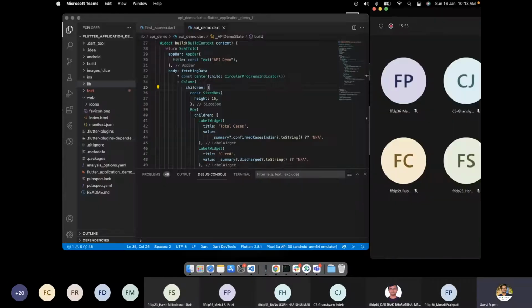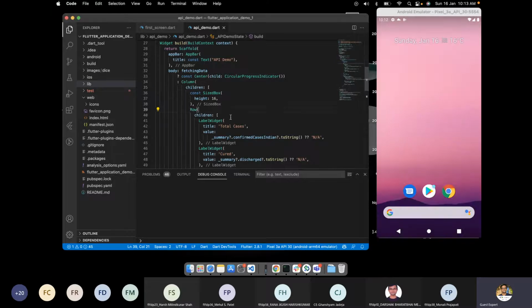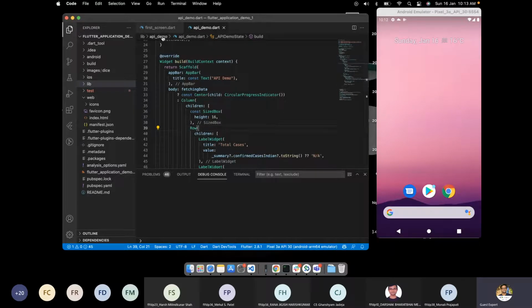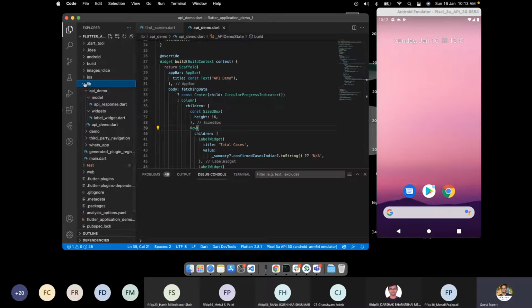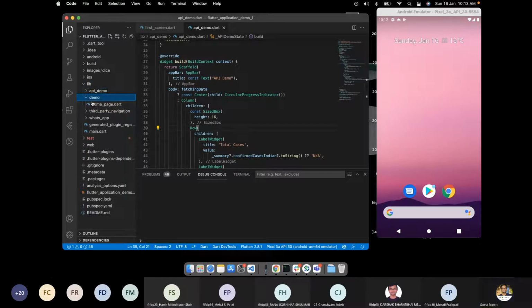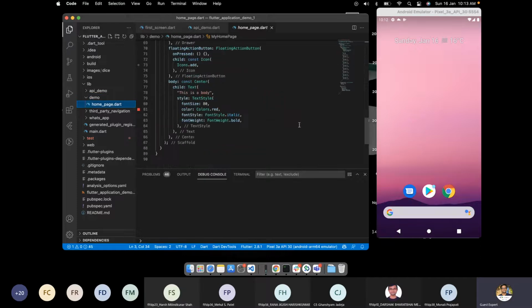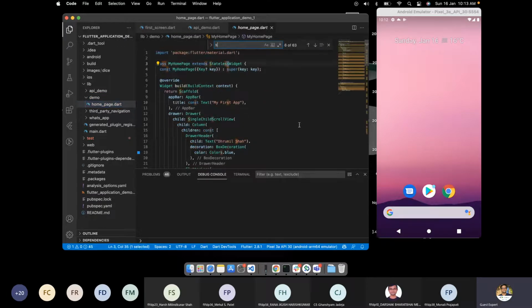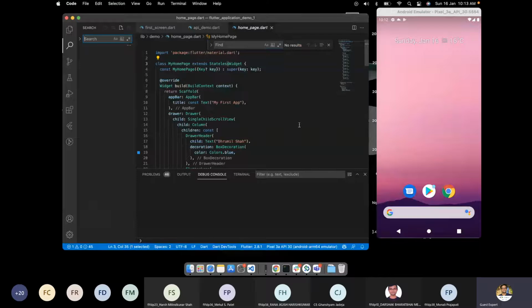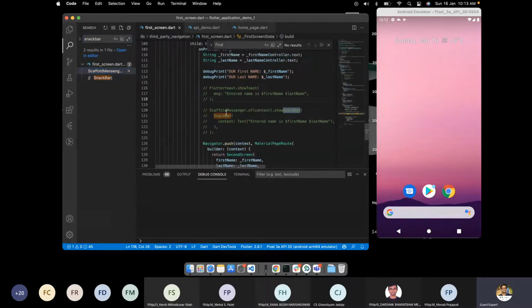Let me know once my screen is visible to everyone. Yes, sir. Okay, so I guess in one of our demos we are using the snack bar. Let me search where we use it. Okay, here.